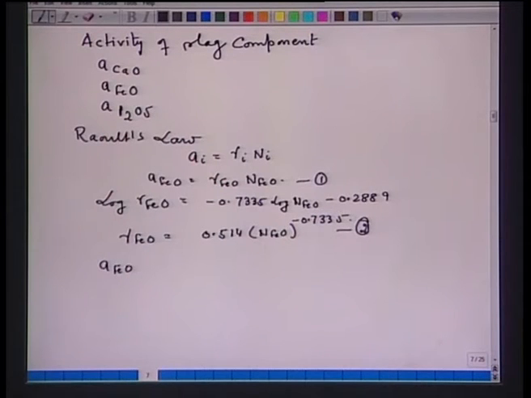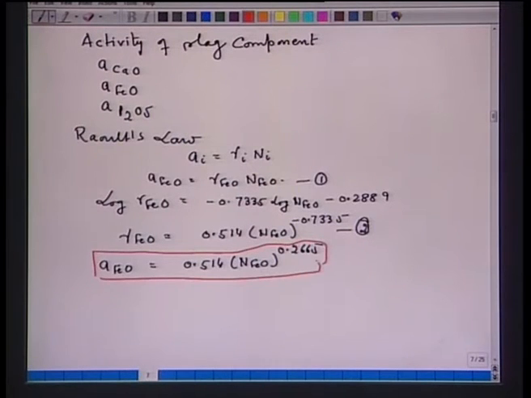Now, if I combine equations 1 and 2, then I get the activity of FeO equal to 0.514 NFeO to the power 0.2665. So, using this equation one can calculate the activity of FeO.